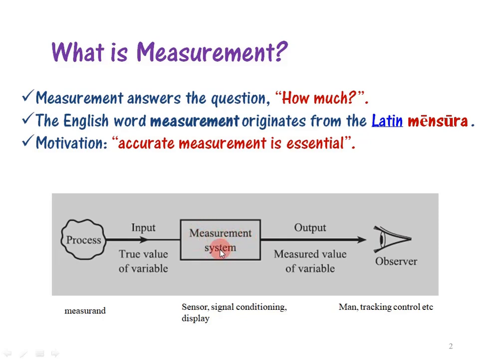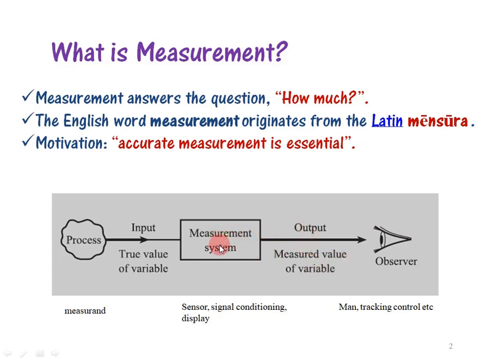So the measurement system has input and output. Input is the true value of the variable. The variable is nothing but a physical quantity, technically we term it as measurand. So the measurand is the input, that is, the true value of the variable is given as input to the measurement system. And the output of this measurement system is the measured value.